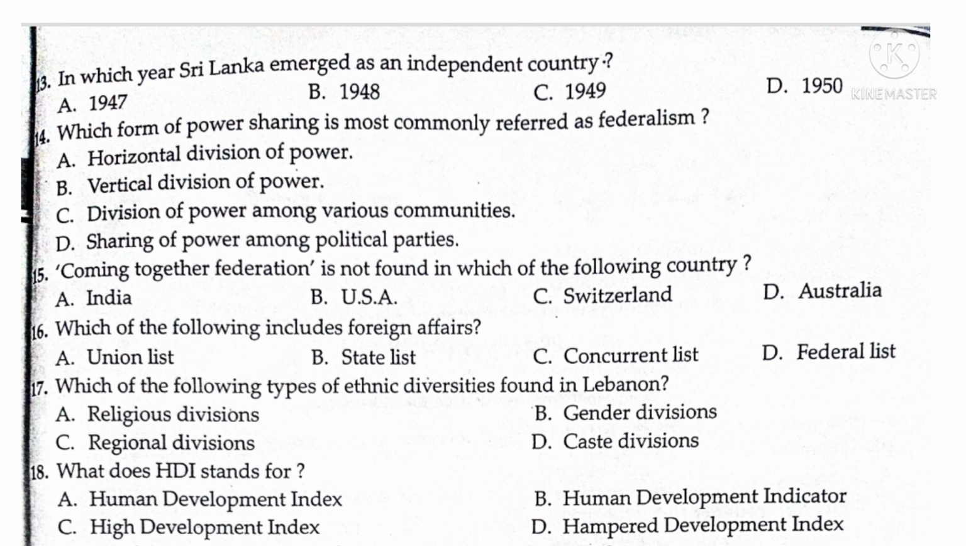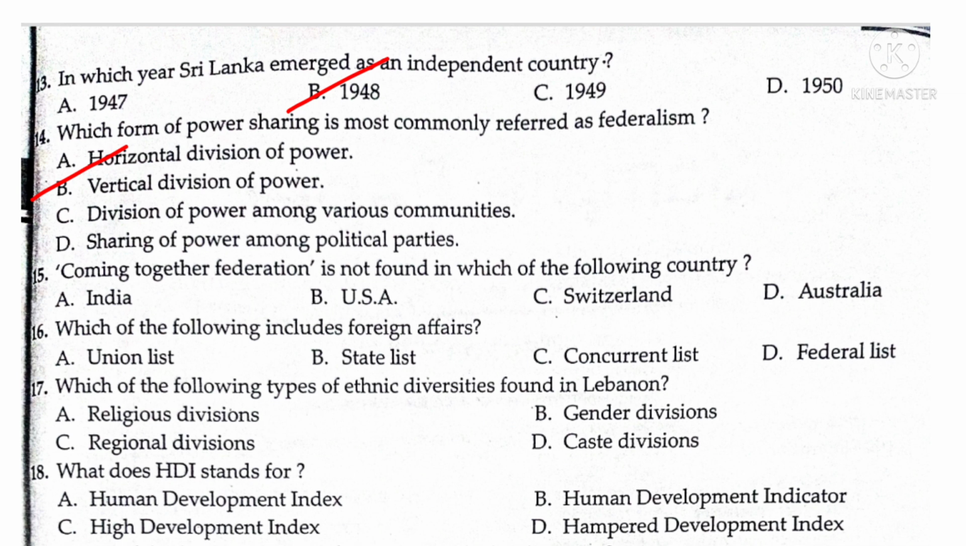13th question, in which year Sri Lanka emerged as an independent country? Answer is B, 1948. 14th one, which form of power sharing is most commonly referred as federalism? So answer is B, vertical division of power. So vertical division is nothing but the power is divided among different levels of the government, that is the center, state as well as the local government.